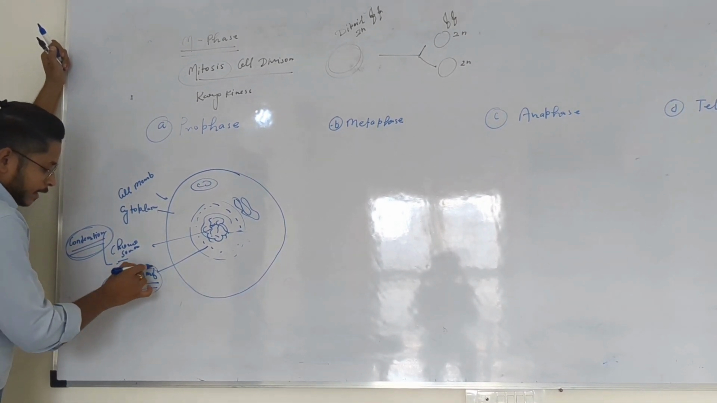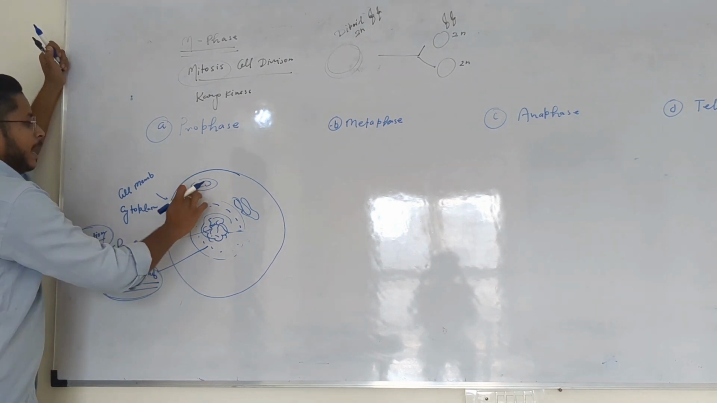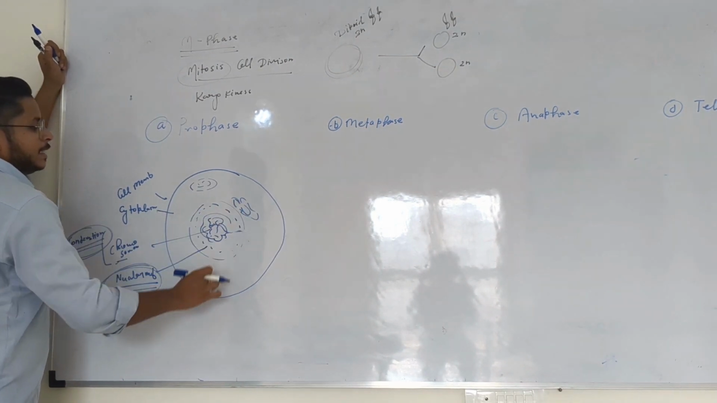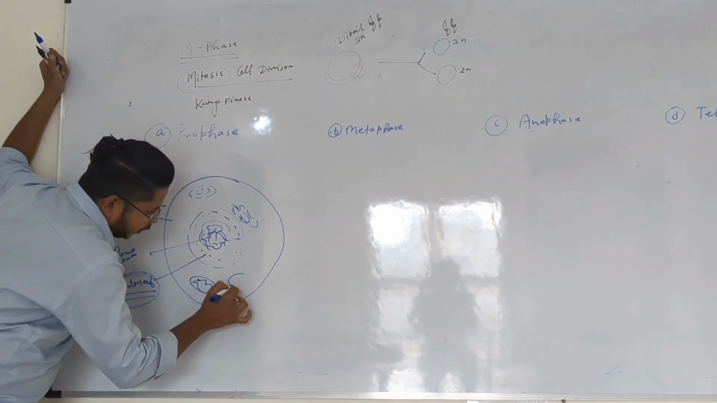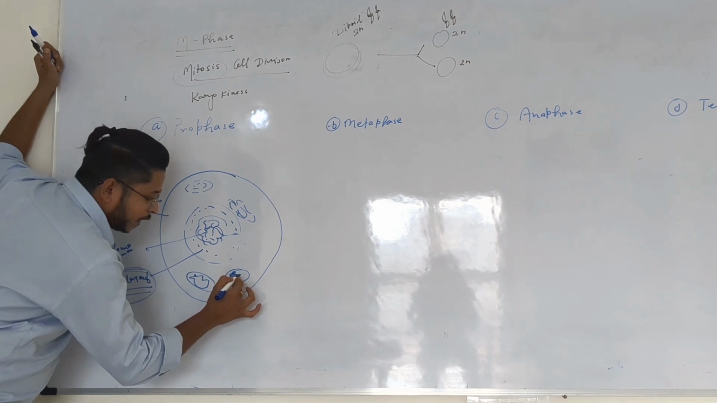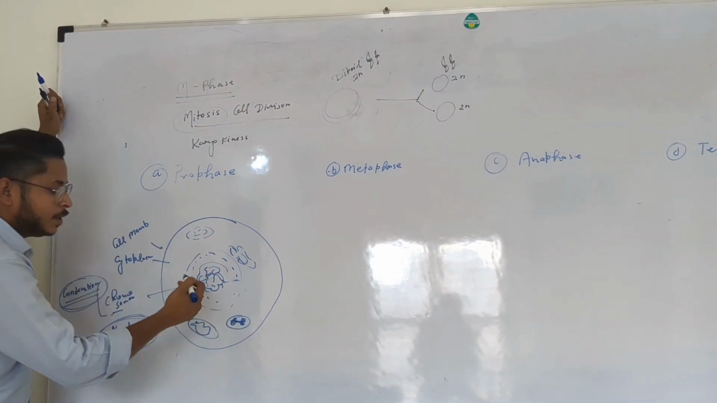Along with that, the nuclear membrane is going to disappear, and the organelles also show disintegration in this case. But mitochondria and chloroplast never show disintegration, because mitochondria is required because of the energy.